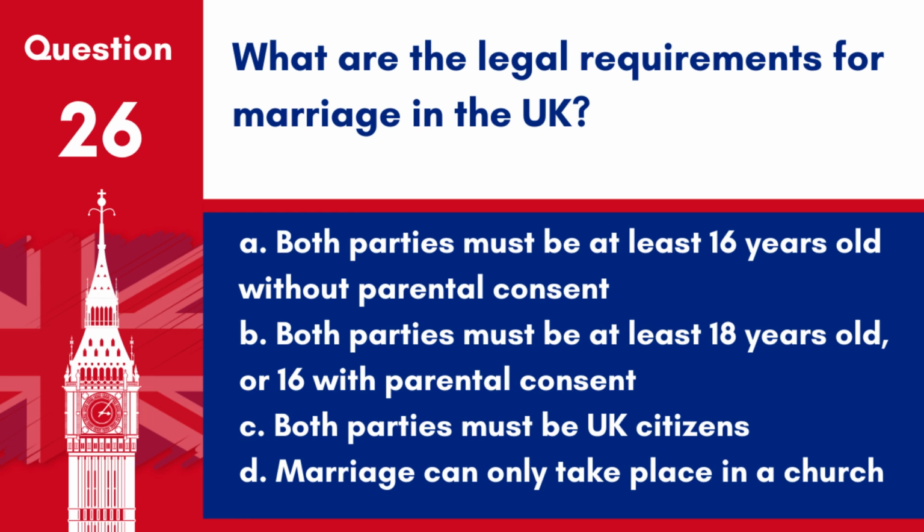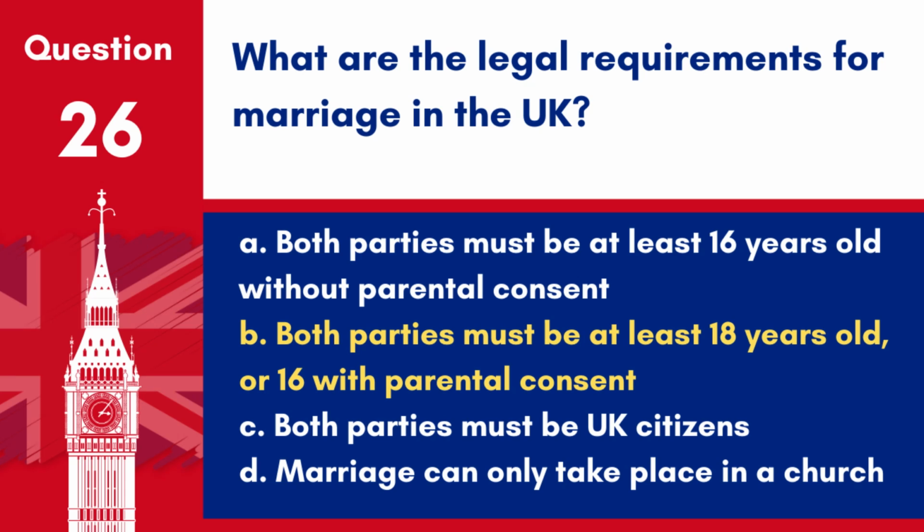Question 26. What are the legal requirements for marriage in the UK? A. Both parties must be at least 16 years old without parental consent. B. Both parties must be at least 18 years old or 16 with parental consent. C. Both parties must be UK citizens. D. Marriage can only take place in a church.